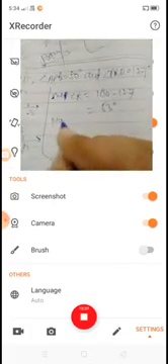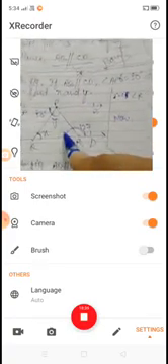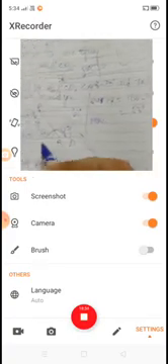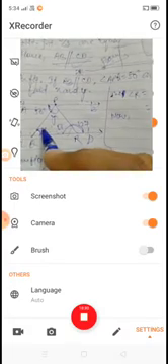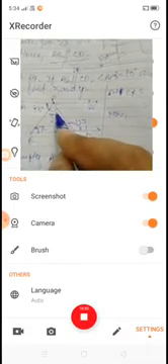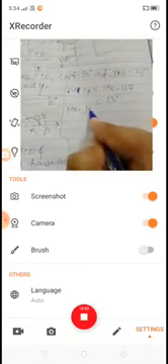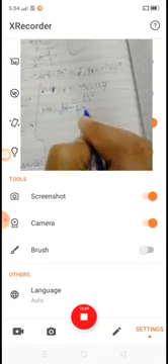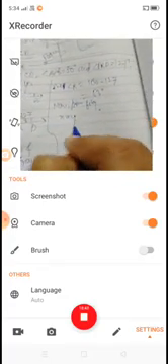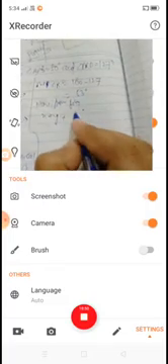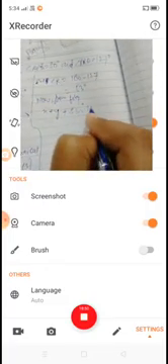Now again from the figure, this angle is 53 degrees, and we know that the sum of all interior angles of a triangle is 180. So X plus Y plus angle R, that means 53 degrees, is equal to 180.